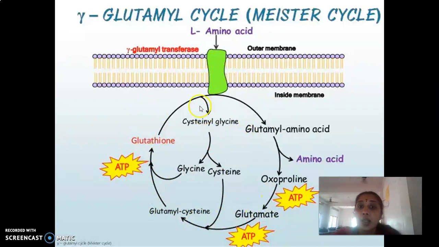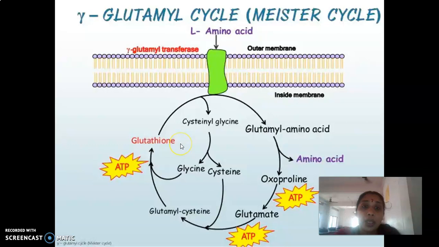So for that, a cysteine glycine was there. Cysteine glycine, so it's a dipeptide, no? Cysteine and glycine joined together. Once formed, cysteine glycine splits up with the help of the dipeptidase enzyme, right? In the intestinal lumen, dipeptidase gives rise to cysteine and glycine. Now the cysteine immediately joins with glutamate to give glutamyl cysteine. Now this glutamyl cysteine adds the glycine residue to give back our glutathione. So all of this requires energy. So it's an energy requiring process, right?